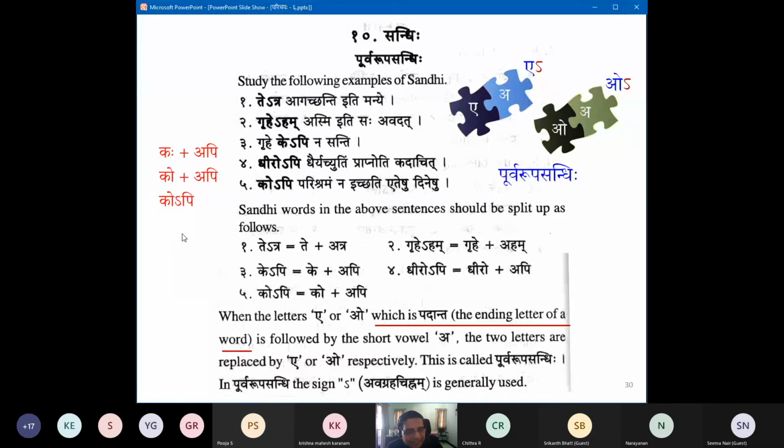Mahodaya, even I thought of the same thing as to why this is called avagraha. Then I prepared my own logic, that this particular sign is not in Sanskritam, so maybe it came from some other graha, and that's why it's avagraha. No, see, don't think that we imported it from Europe or something.